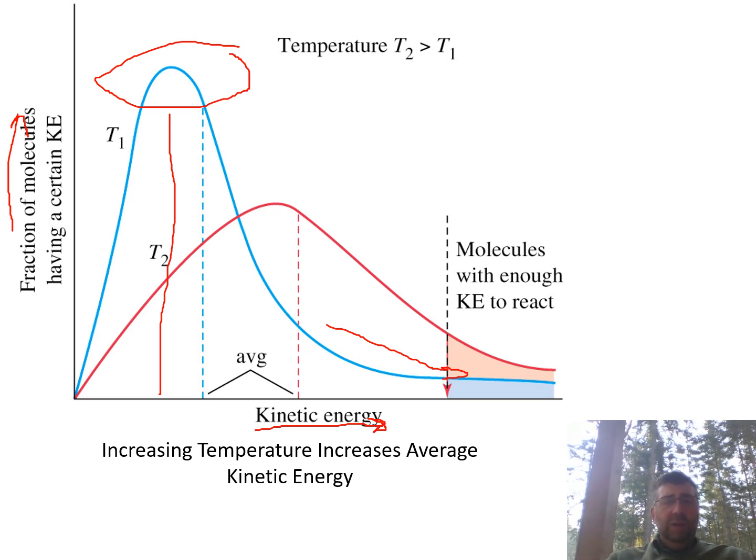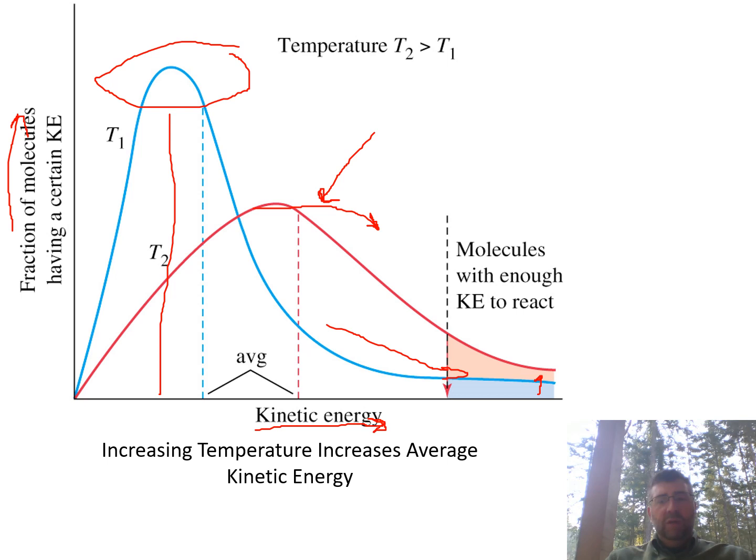But if you increase the kinetic energy and make it hotter, which is the red, basically they're going to shift over, and you're going to have more and more of these molecules moving faster and faster, and that tail will grow. And so basically you're going to see a situation in which more and more of these molecules have enough kinetic energy to overcome the intermolecular forces and to escape.